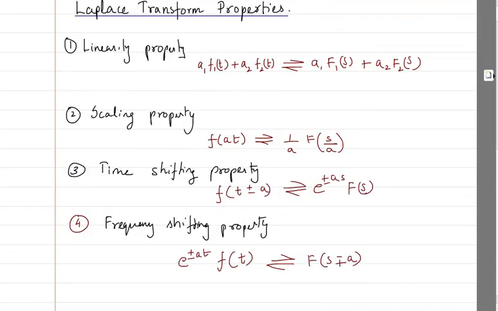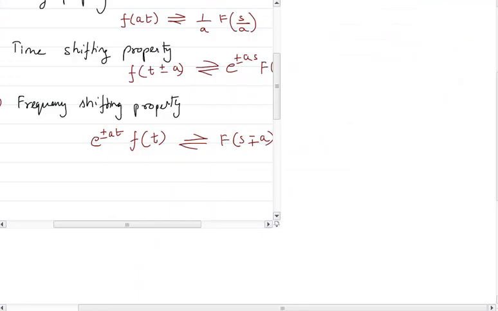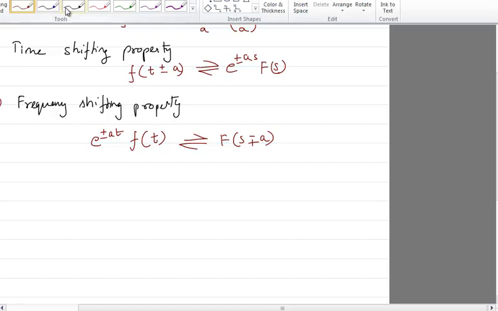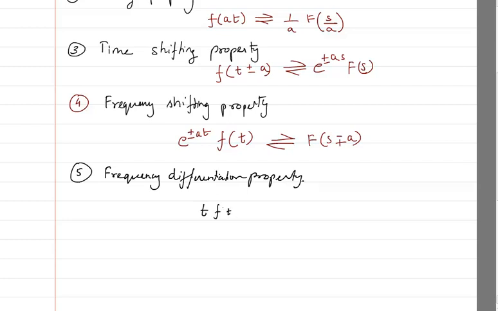The property after the frequency shifting property, the next property that I will write is the frequency differentiation property, which basically says that t f of t is going to give you minus d by ds of capital F of s. Okay, so this is the property.